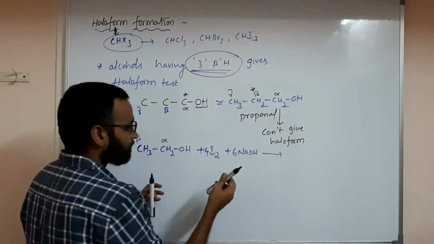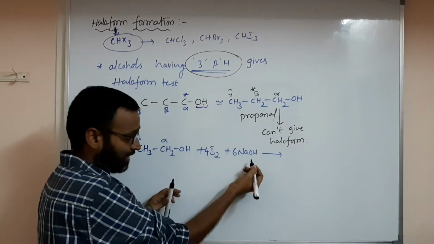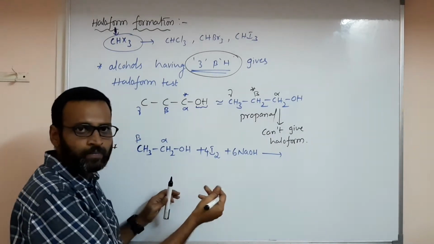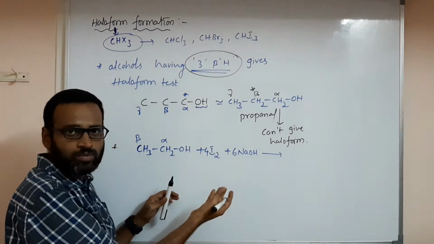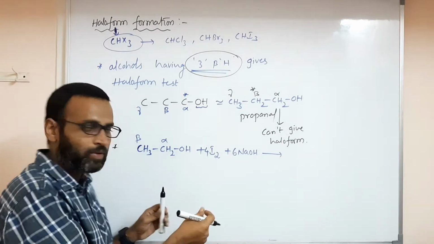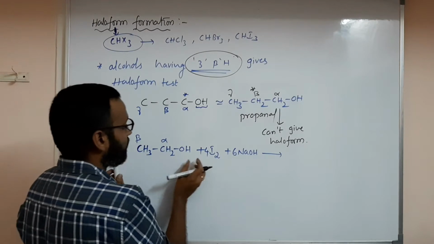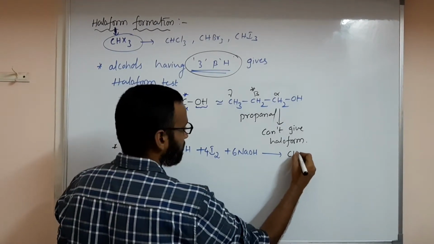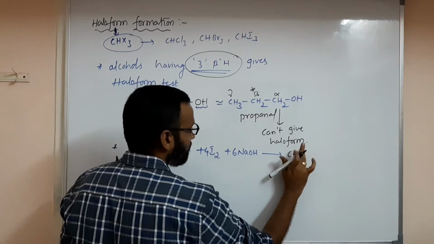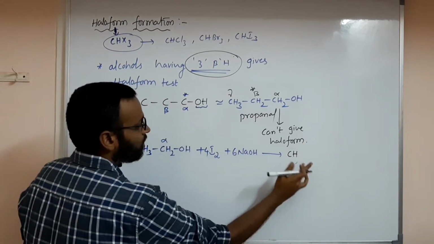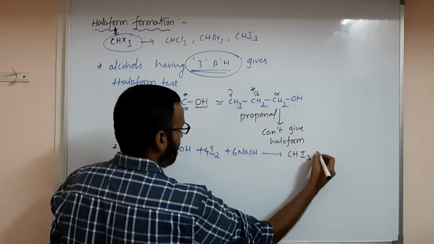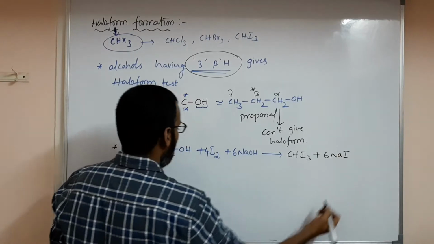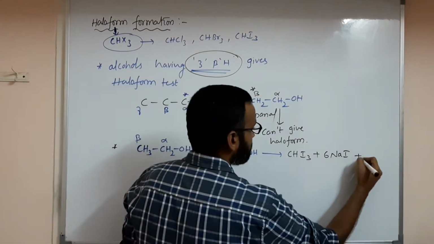Now we are using sodium hydroxide. Here you can use KOH, or calcium hydroxide, no problem. You can use bleaching powder also, CaOCl2. So CH3CH2OH when reacted with I2 and 6NaOH gives CHI3, because I am using iodine now, and NaI, and the remaining is removed as water.